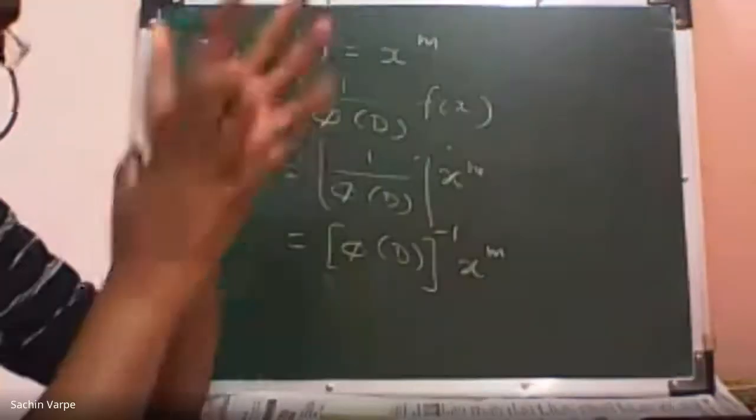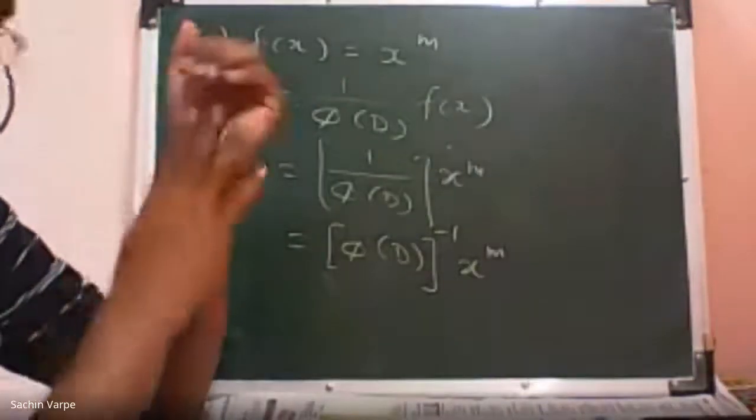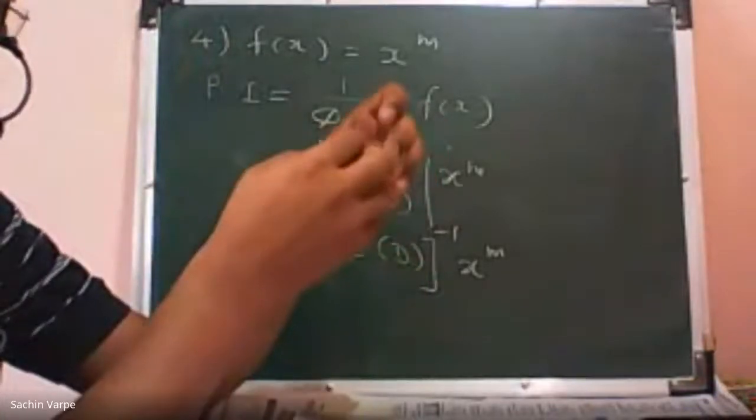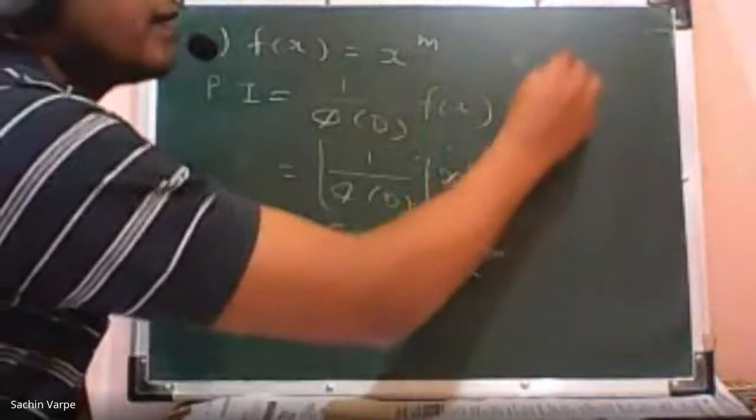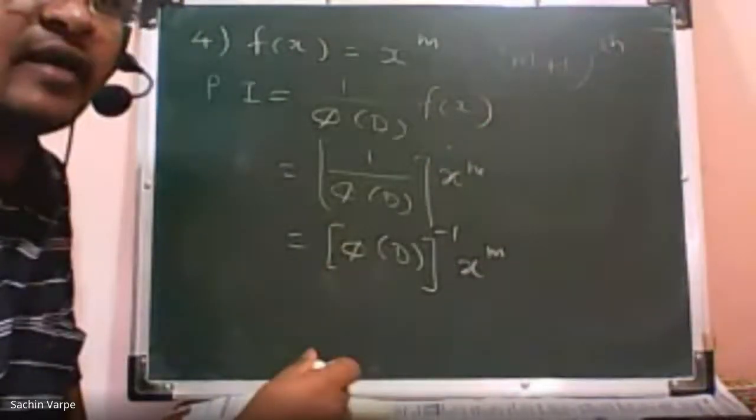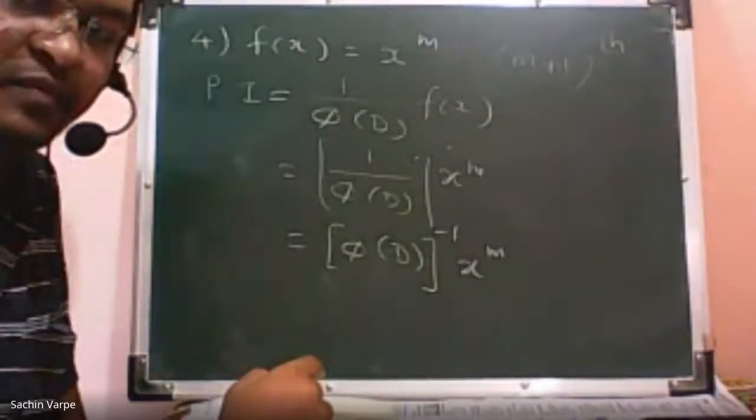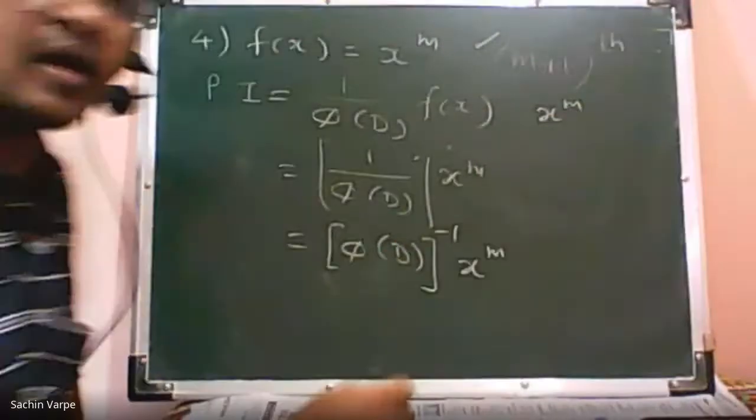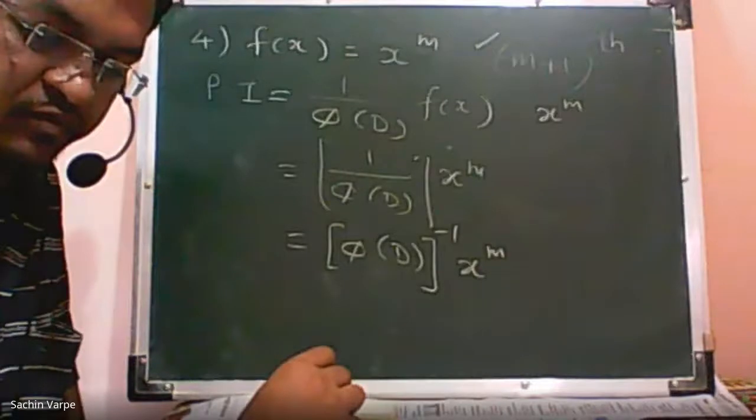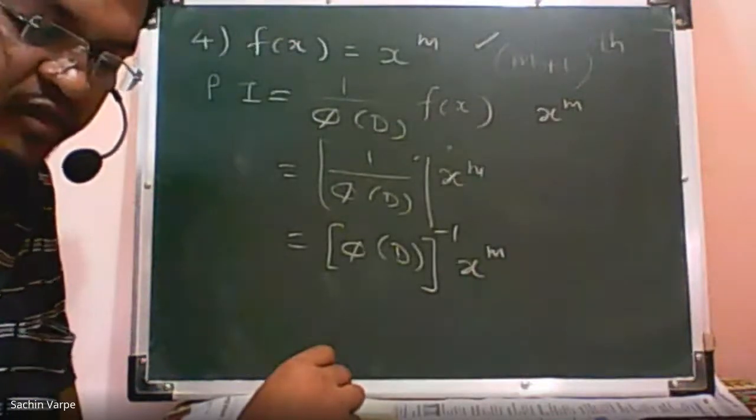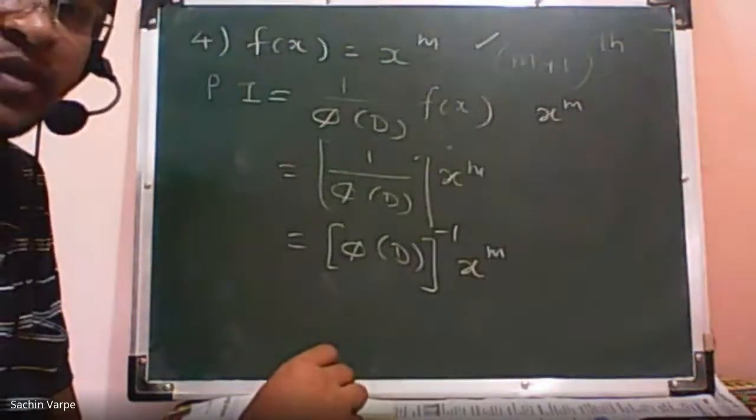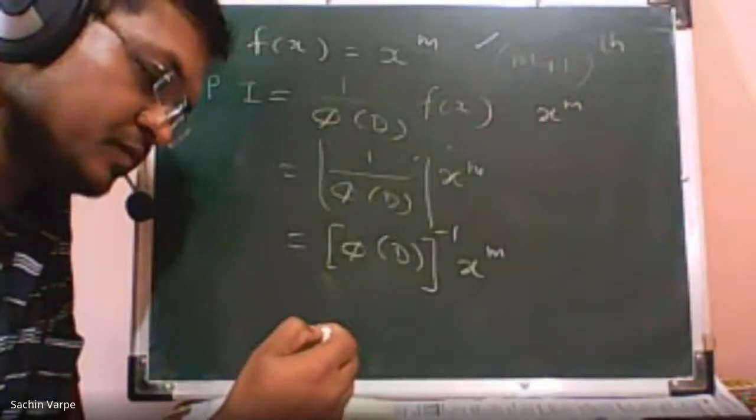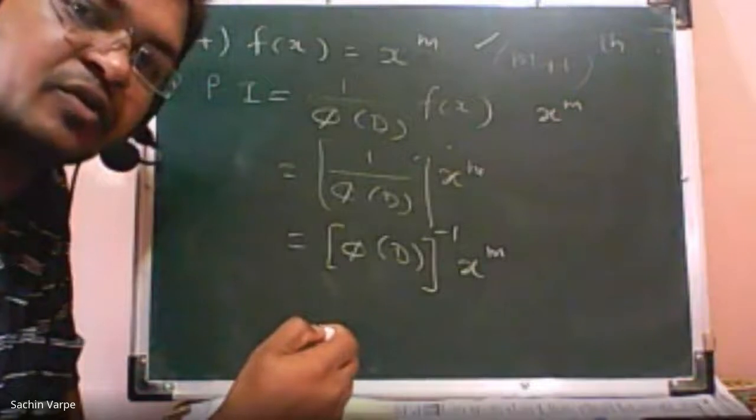The next line is very important. Since the (m plus 1)th and higher derivatives of x raised to m are 0, we need not consider the terms beyond D raised to m.